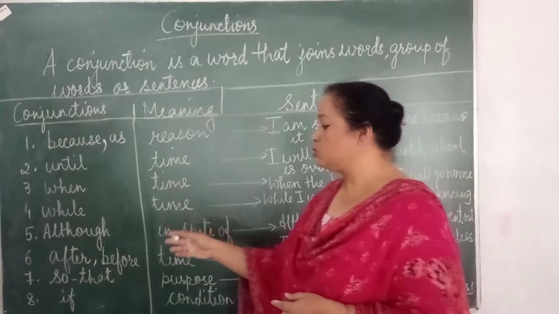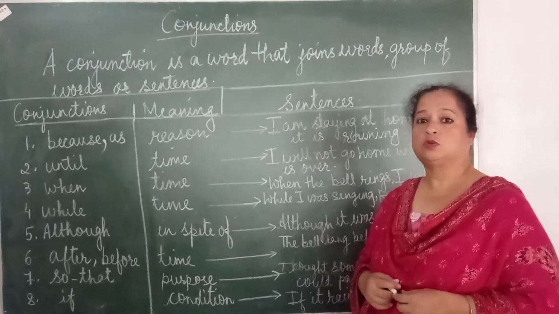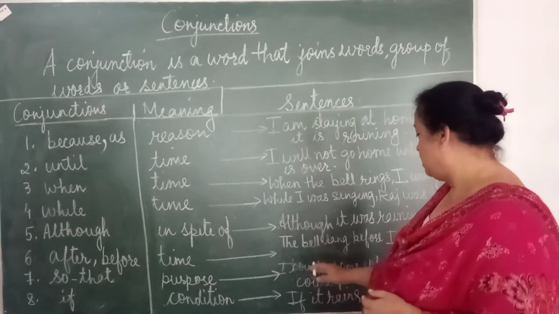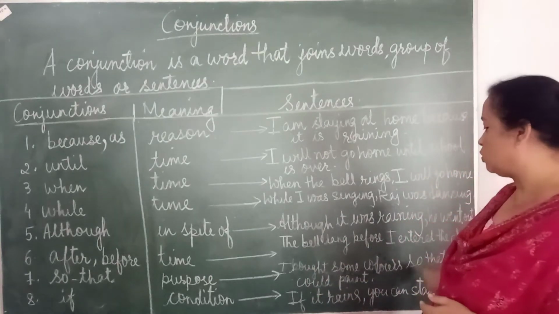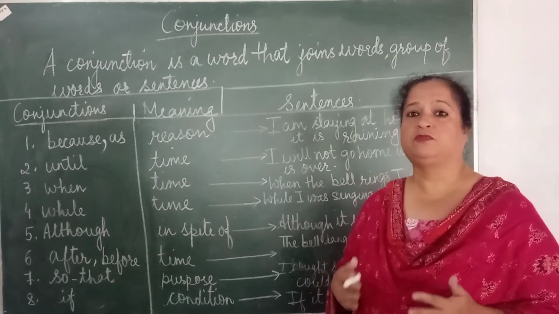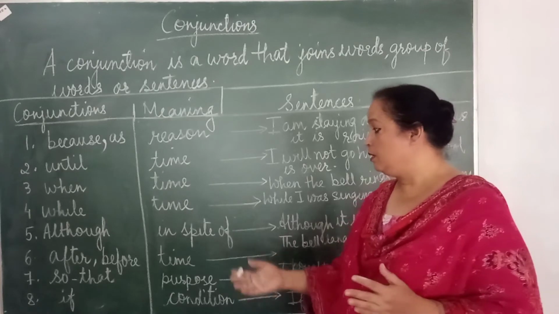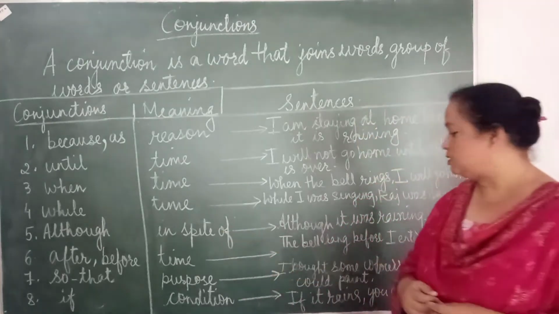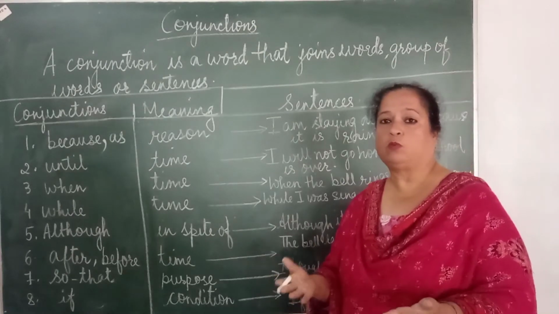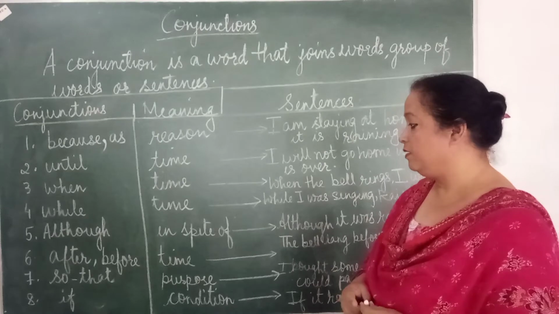Next we have so that. So what is so that used for? So that is used for a purpose. Now what is the purpose over here? I bought some colors so that I could paint. What was the purpose for you to buy colors? The purpose was that you needed to buy something to do that work. And what was your work? To paint.